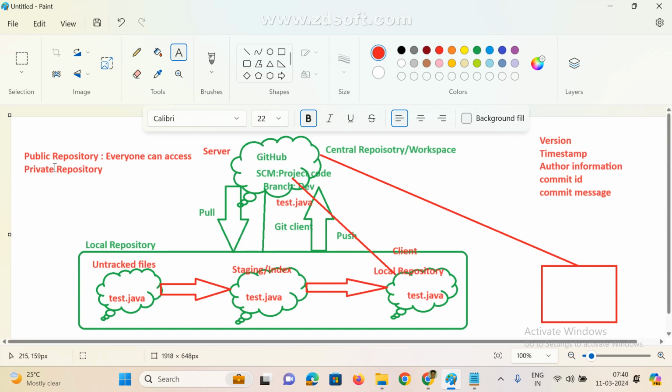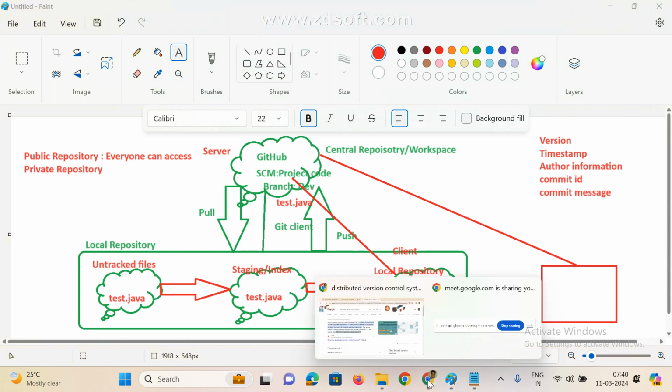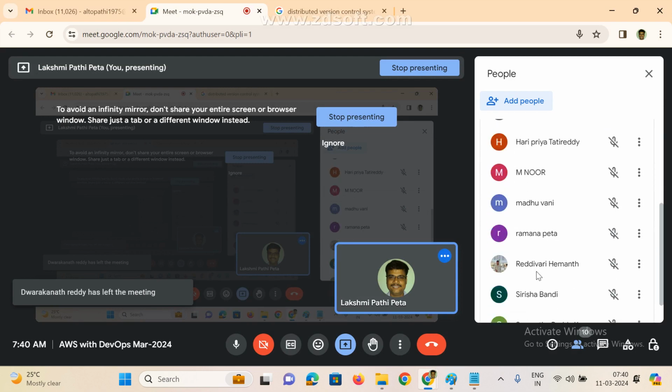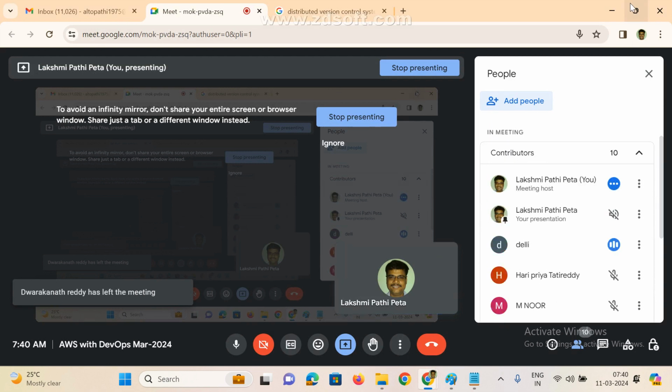Does anyone have any doubt here? Public means anyone can see code, anyone can modify. But private, at organization level in real time, 100% we are maintaining only private. Private means without a username and password, without access, we cannot touch this repository. Clear guys? Am I clear? Clear, sir.